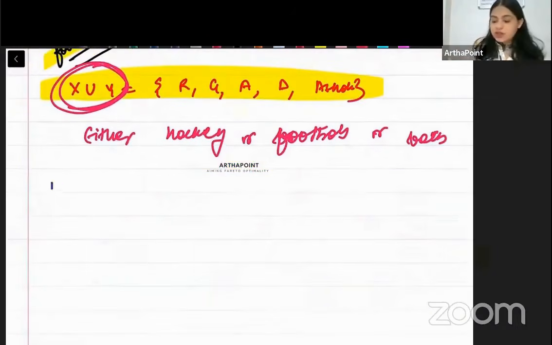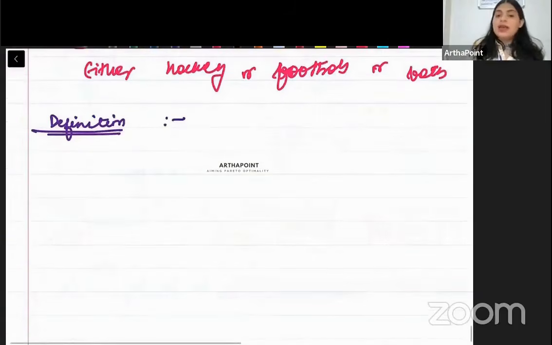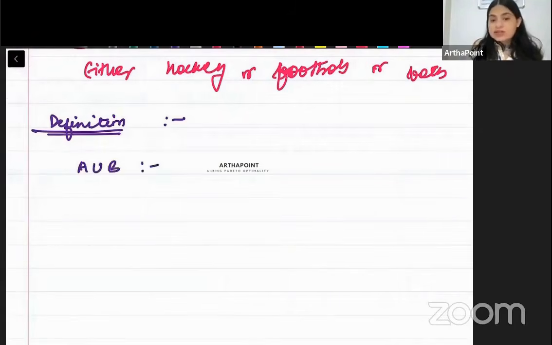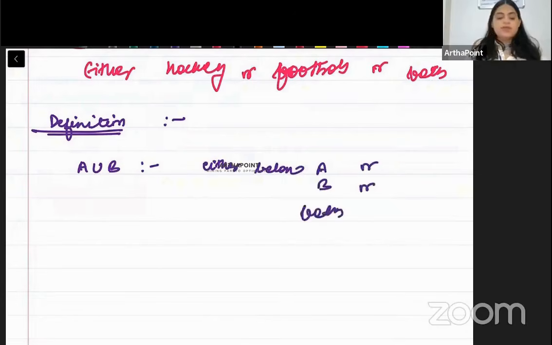So the mathematical definition of union can be that union of A and B contains all elements which belong to A or B or both.